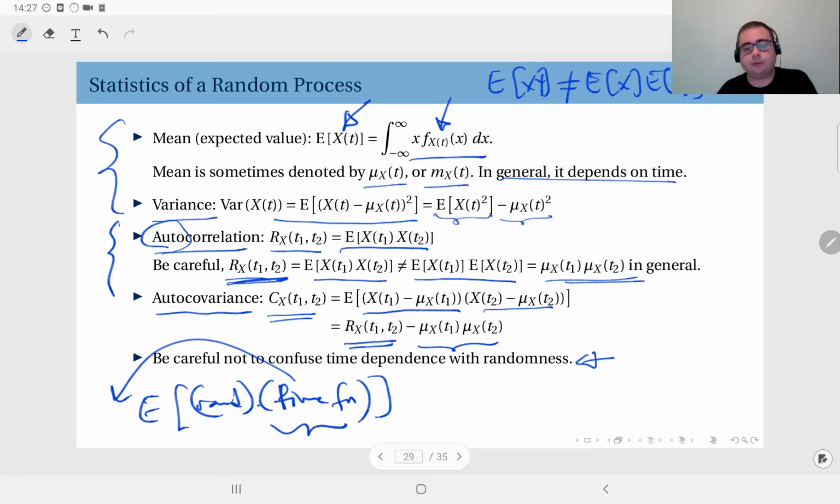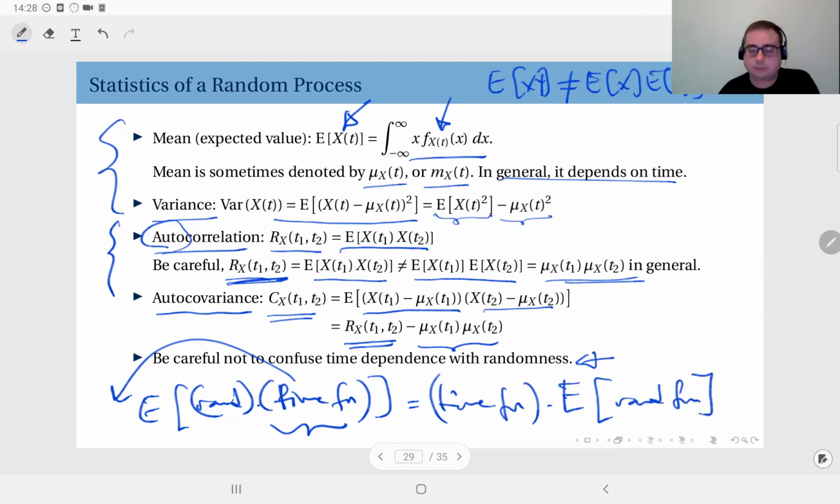It's not constant with respect to time, but it's not random, it's deterministic. Okay, so it's constant in the eyes of the expectation. It's not random. Its behavior does not depend on a distribution. So I can take this out, time function times expectation of this random function. Okay, be careful about this.